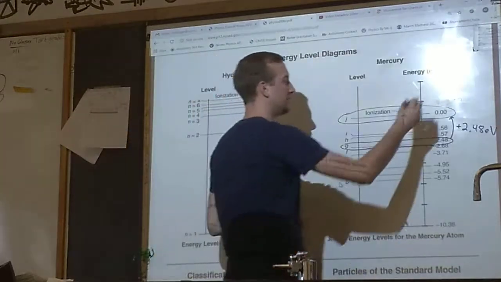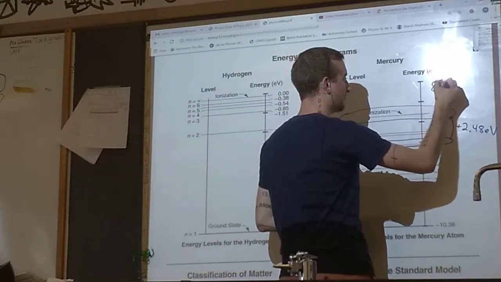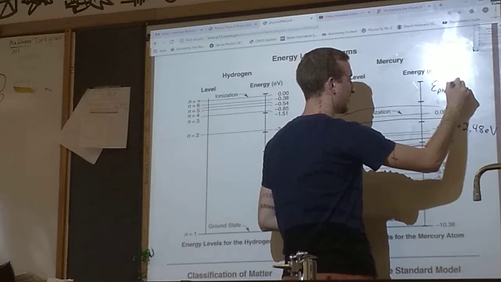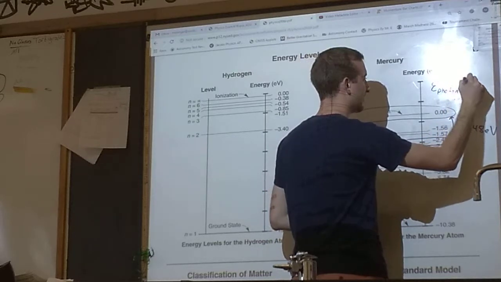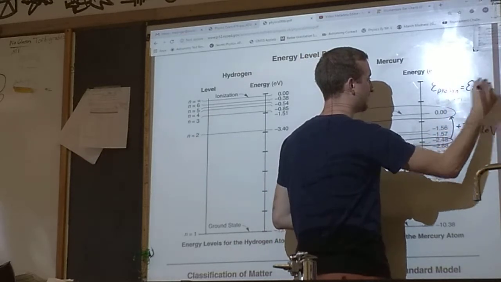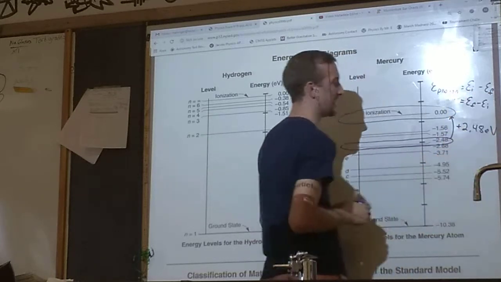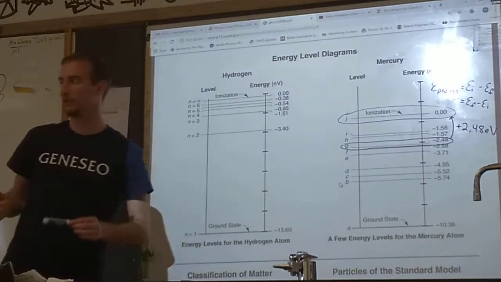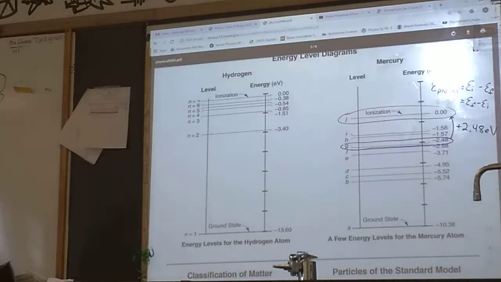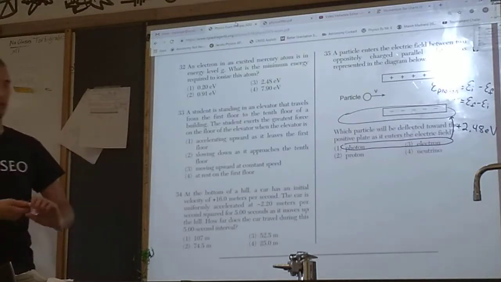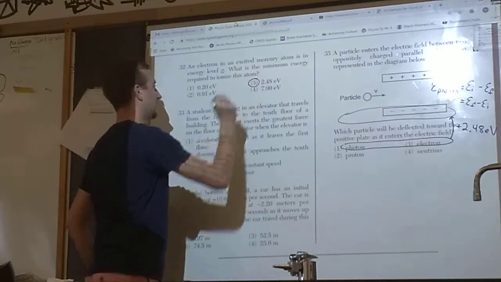Now, if you were going from one energy level to the next that does not include ionization, I would absolutely use the equation, maybe one of these, E photon equals Ei minus Ef, or depending on which way you're going, Ef minus Ei. But for this one, I don't think it really matters all that much. It should be fairly obvious. So the answer to this question is choice 3.